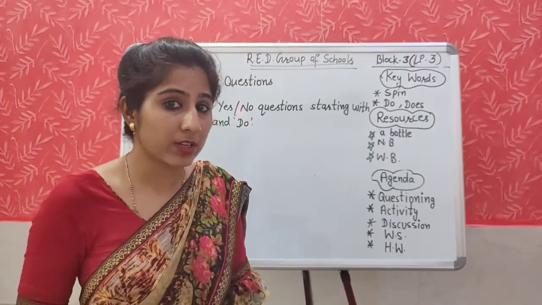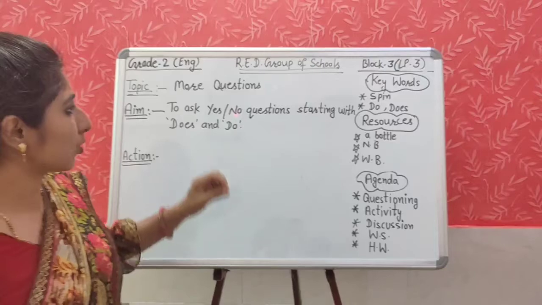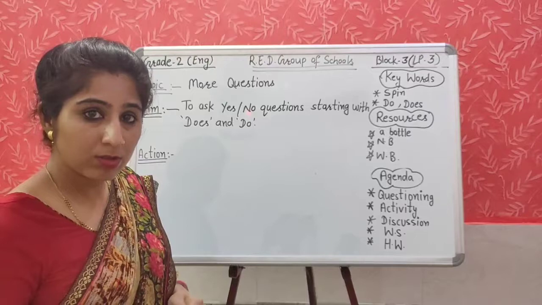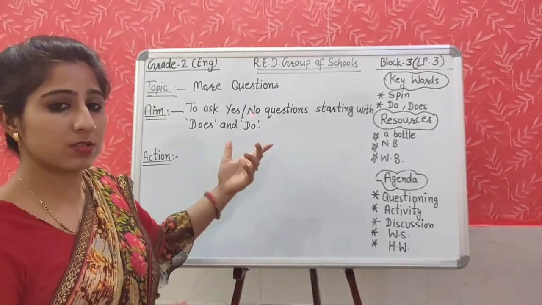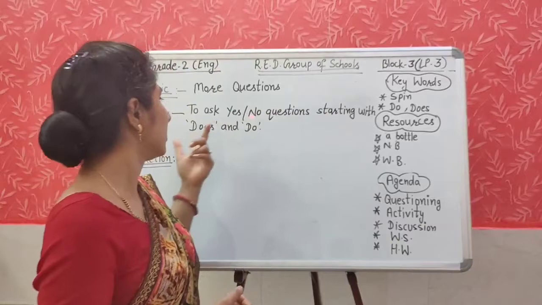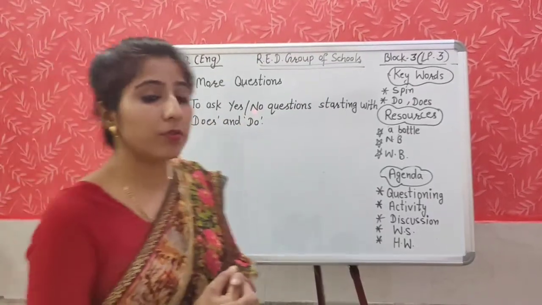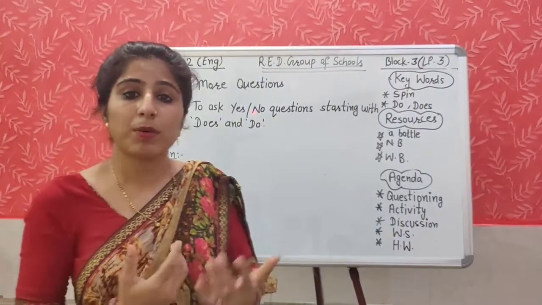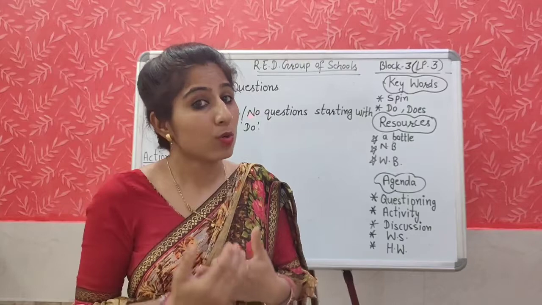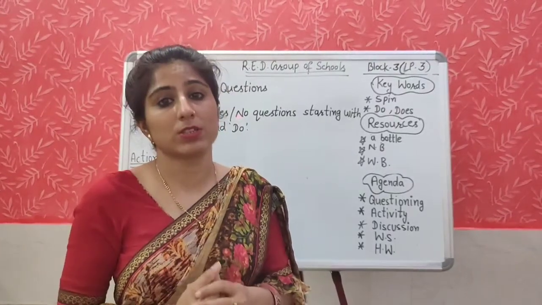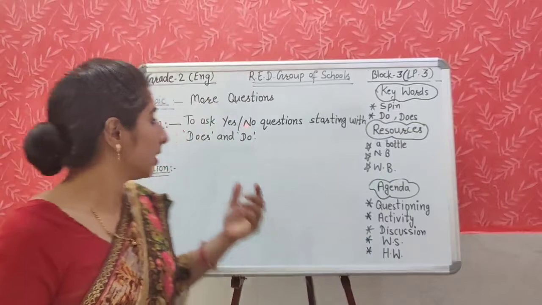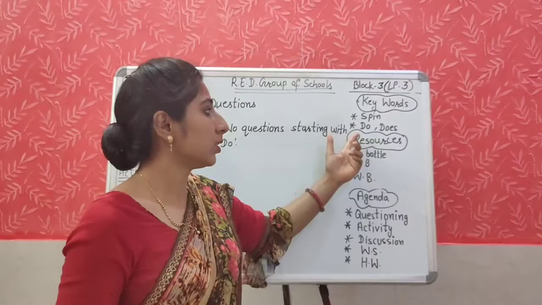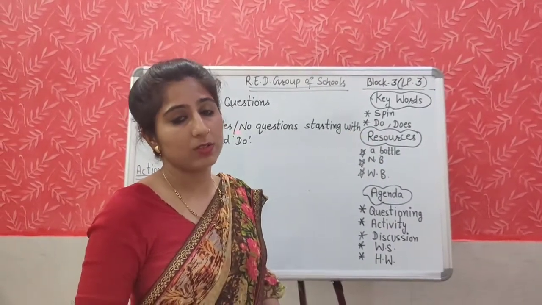So what is our aim today? Our aim is to ask yes no questions starting with does and do. Today we are going to learn about the yes no questions, and these questions are starting with does and do. Means we are going to learn about how to form a question. Questions कैसे बनाते हैं? कौन से वाले question? Yes no वाले question, and these questions are starting with does and do. So this is our aim today. And what are the keywords? Do and does. These are the keywords.